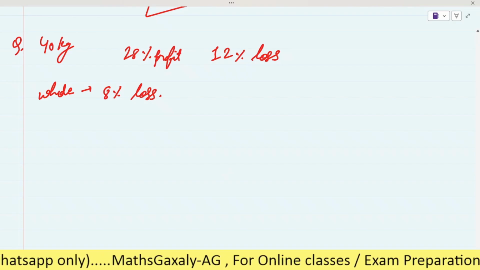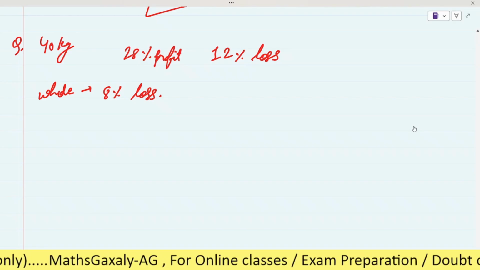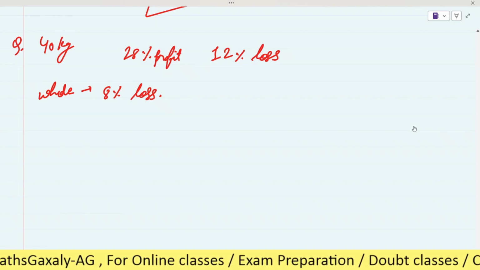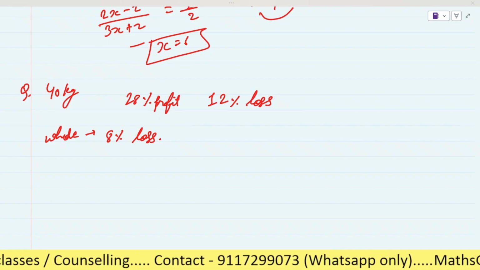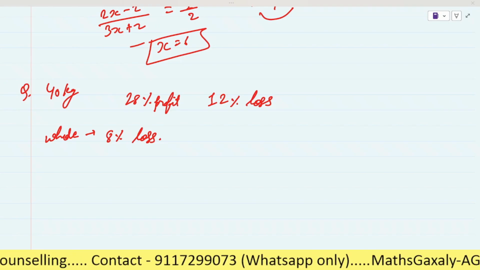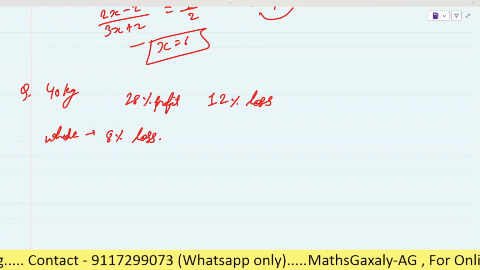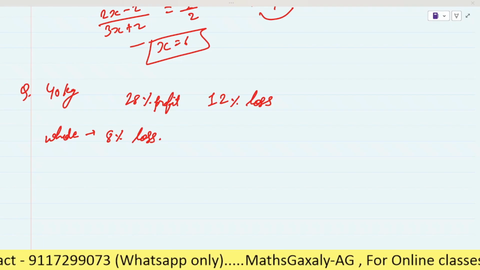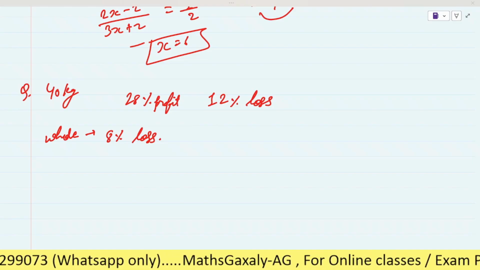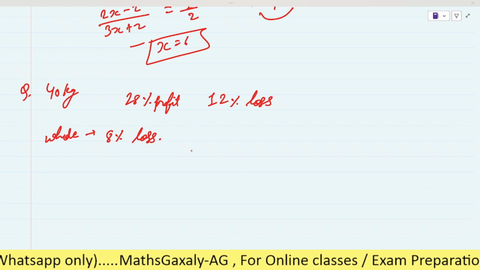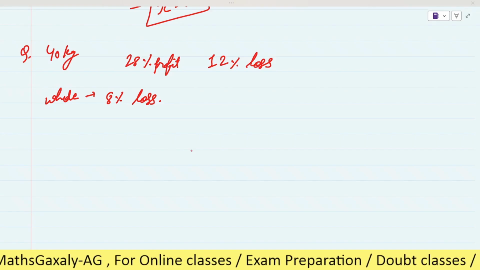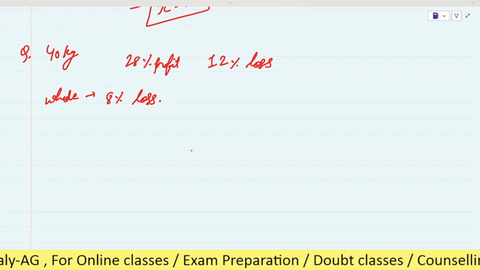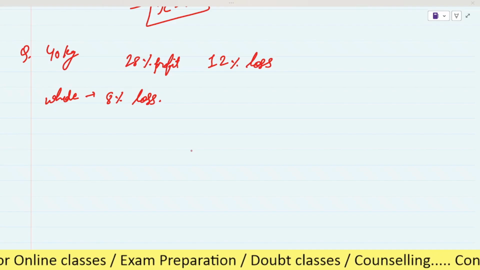In that he sells some rice at 28% profit, and the rest at a 12% loss, sorry, 12%. So when he sells some rice at 28% profit and the rest at 12% loss, on it he gets a total loss of 8%.